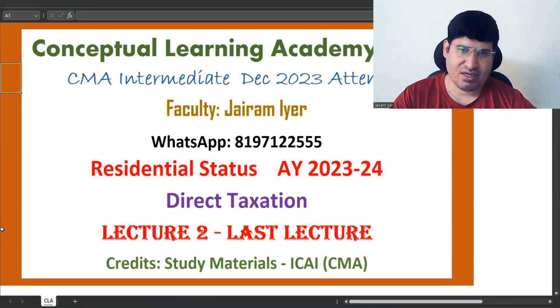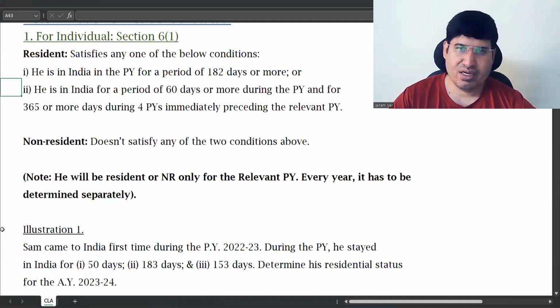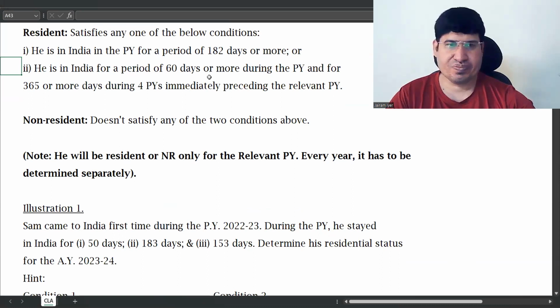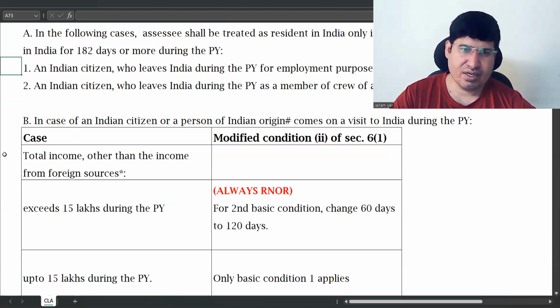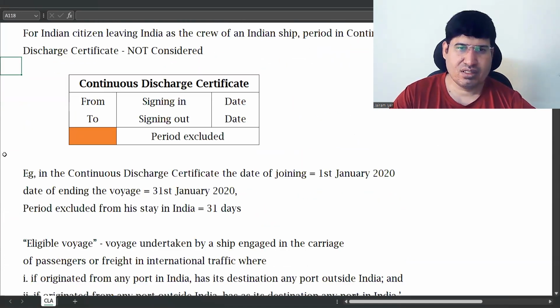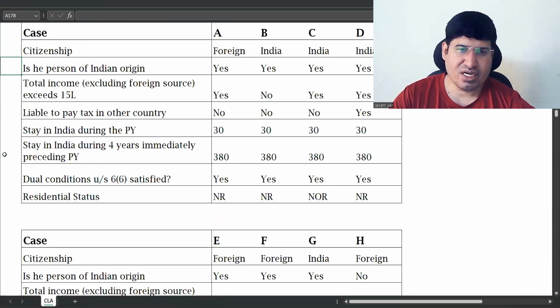Fine, so let's start. Today we'll be completing this chapter. We had already completed till here. We had already covered the continuous discharge certificate, and then we had seen additional conditions.